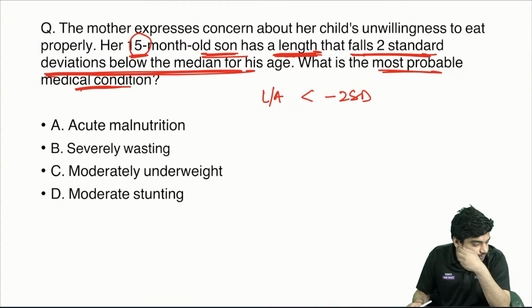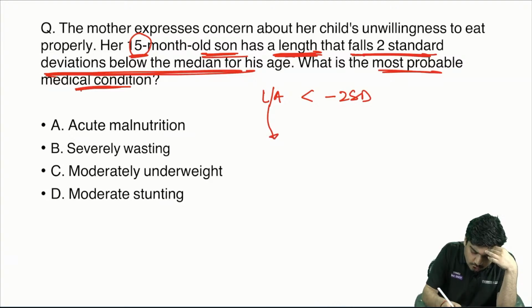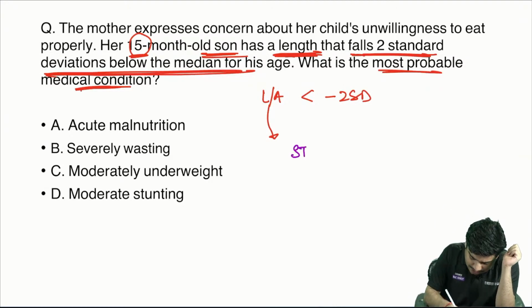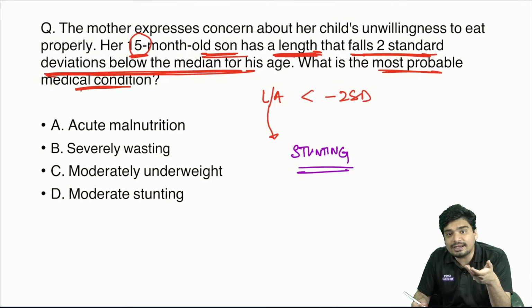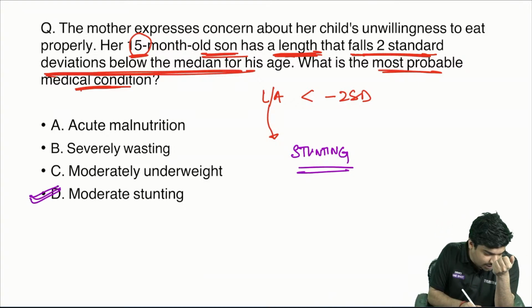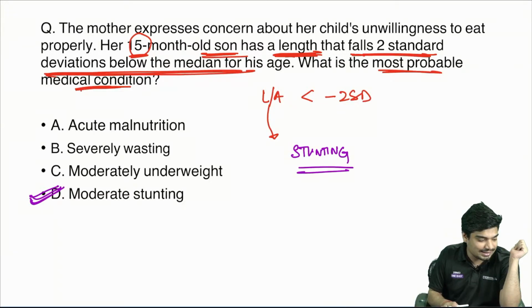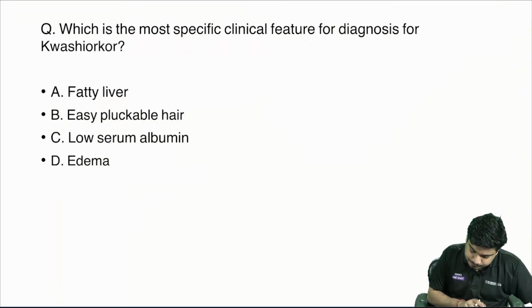Exactly. Very good. So when length for age is low, this is stunting. Which kind of stunting? Moderate stunting. If it was less than -3, it would have been severe stunting. So the correct answer is going to be option D, that is moderate stunting.